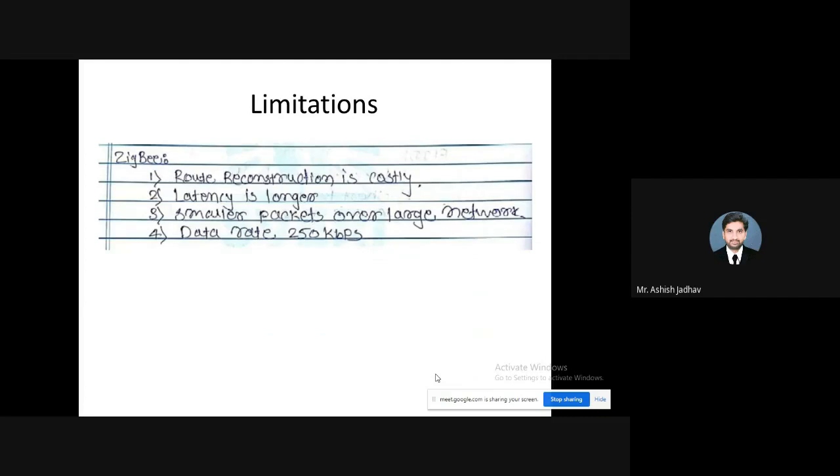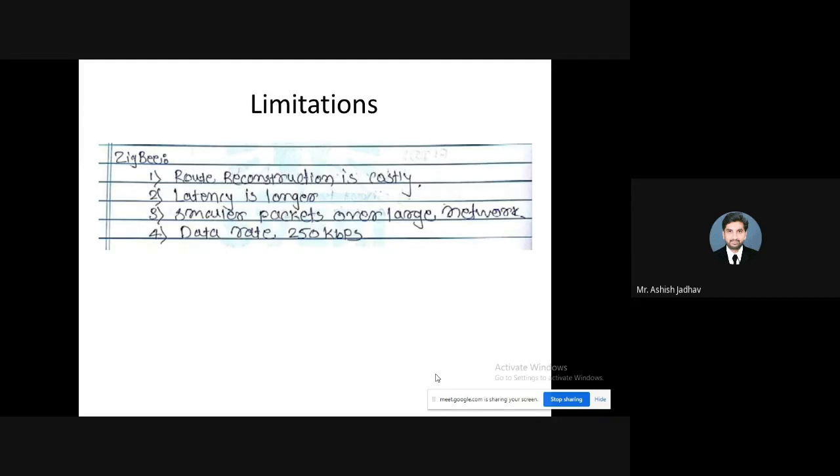Latency is longer, since, say if it's following this mesh topology, your PAN coordinator may be connected with, let's say, node A, then node B is connected with the PAN coordinator through node A. Then let's have a node C which is connected to the PAN coordinator through nodes A and B, right? So of course the latency is more, because it takes time to travel.